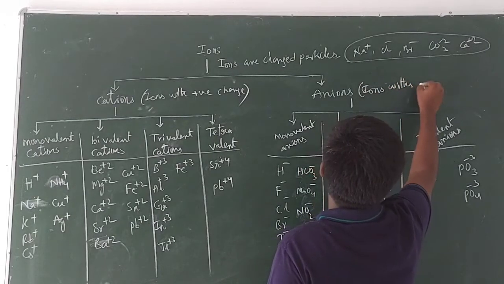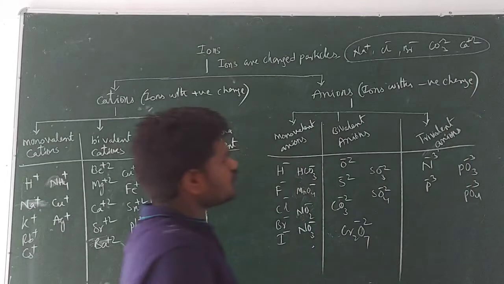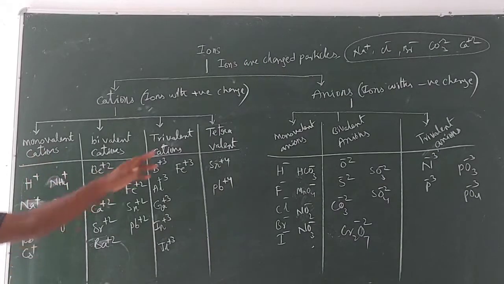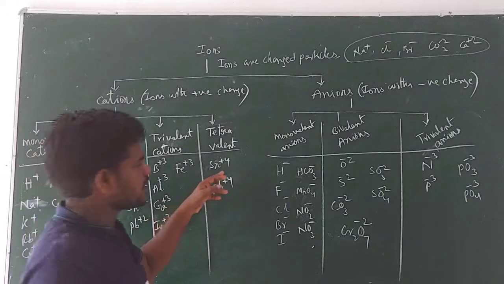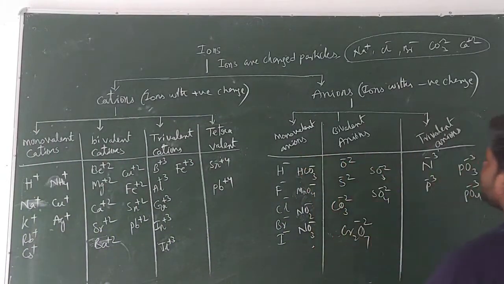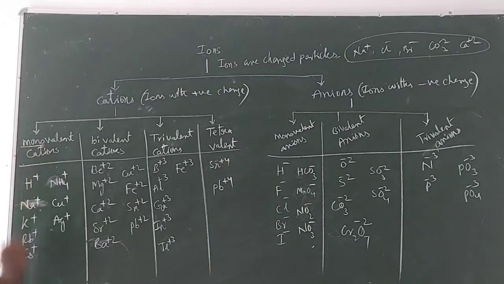Ions with the negative charge are known as anions. Now these cations and anions are further classified into monovalent cations, bivalent cations, trivalent cations and tetravalent cations. And anions are also classified into monovalent anions, bivalent anions and trivalent anions. So now let us see which cations are known as monovalent cations.